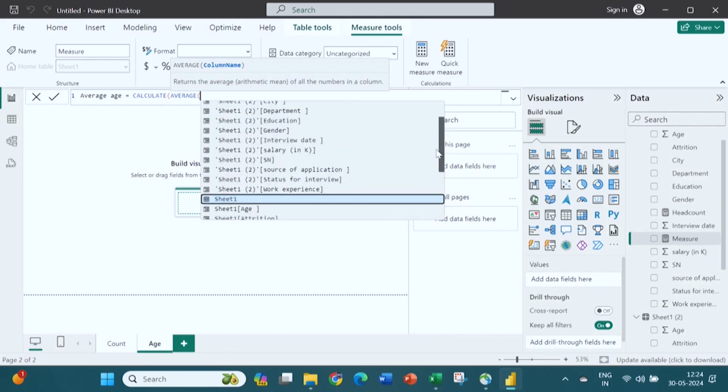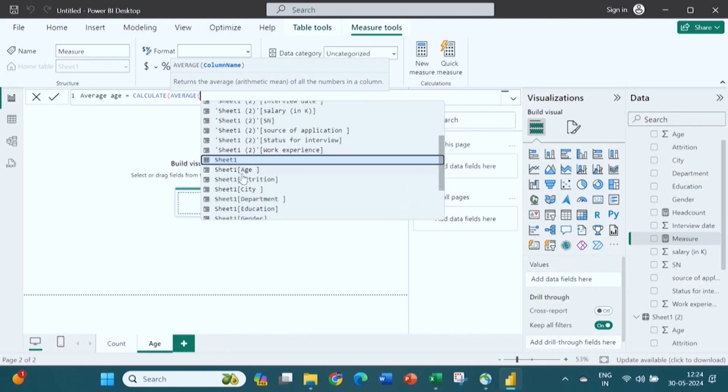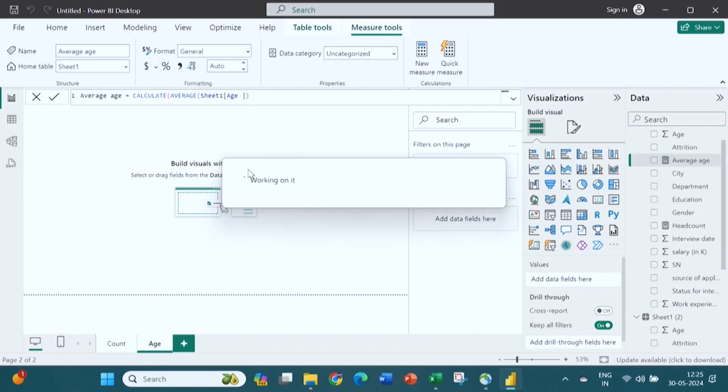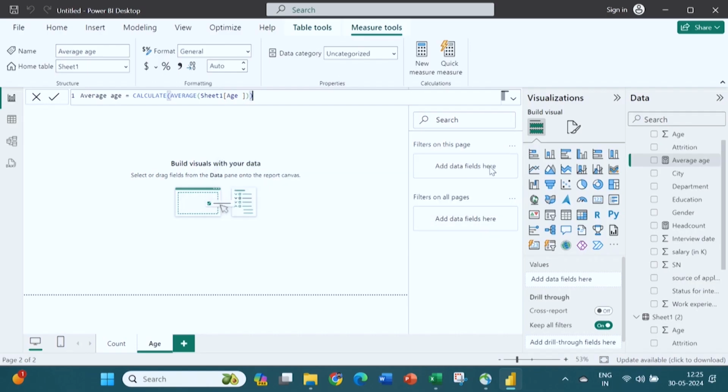But for this case I am going to take the age, from sheet 1 age. I have clicked on age, closed the bracket, and pressed enter. The moment you press enter, you can see on the right-hand side the data is there. Now you can see the average age. That new variable that has come is the average age.